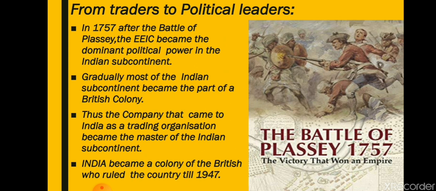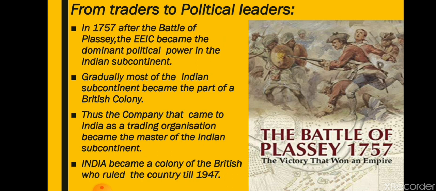In 1757, after the Battle of Plassey, please remember the name of the battle, this was the battle that changed India's fate. We will learn about it later. The EEIC became the dominant political power in the Indian subcontinent, and after this battle the Britishers started controlling us politically also.